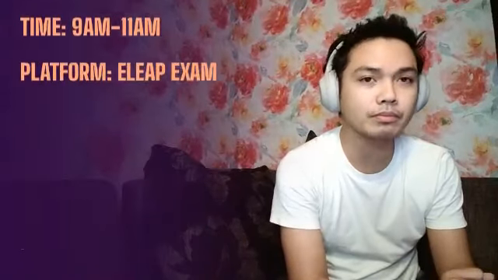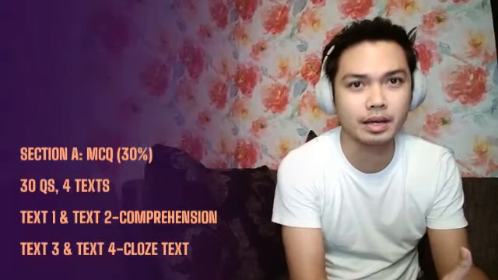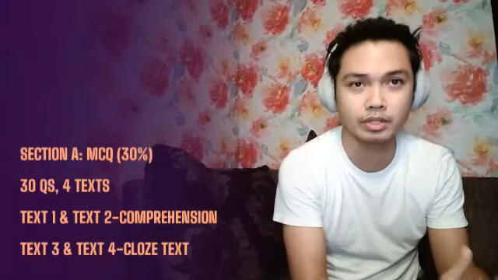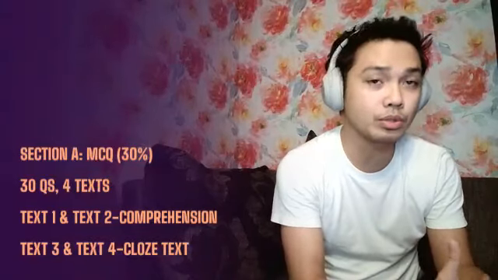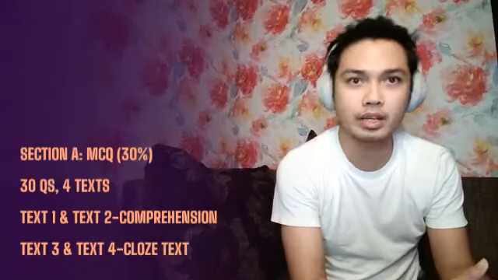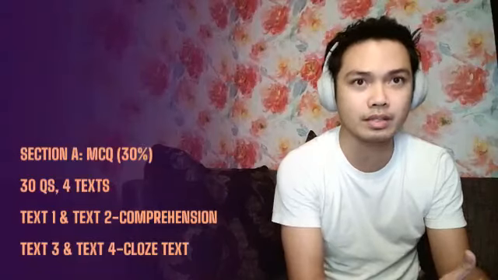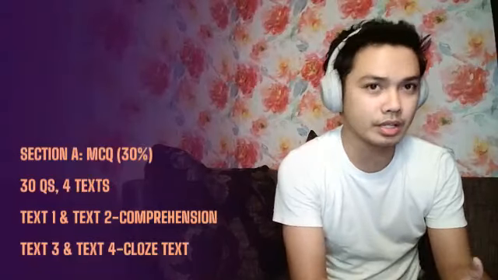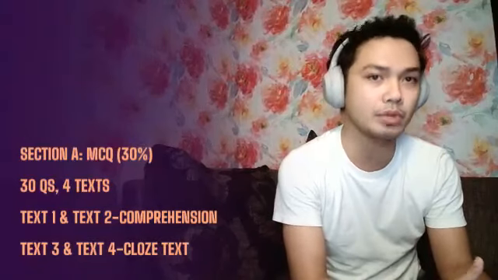This exam will be done on the ELIP exam platform, which I'm sure you have been briefed on before. Now, the exam consists of two sections. Section A is the MCQ, multiple choice questions, containing four texts altogether. Text 1 and text 2 are two short texts testing your comprehension skills. Text 3 and text 4 are closed texts testing your skills on adjective and subject-verb agreement. Section A carries 30 marks, which is directly converted into 30%.